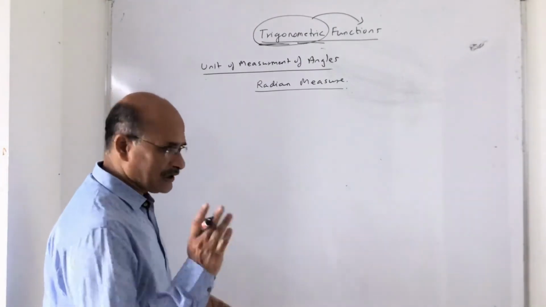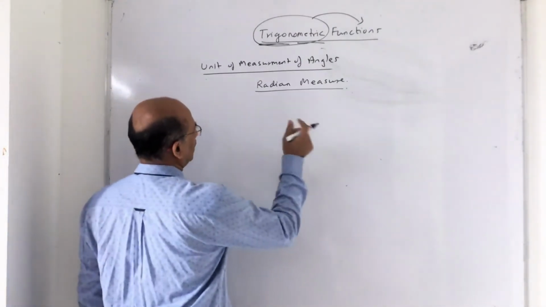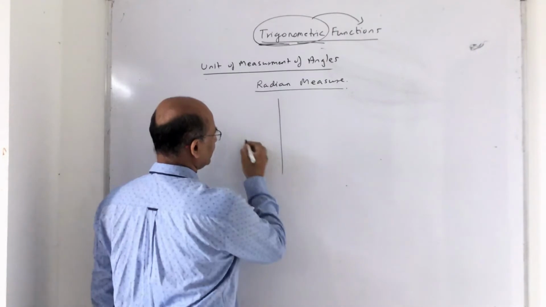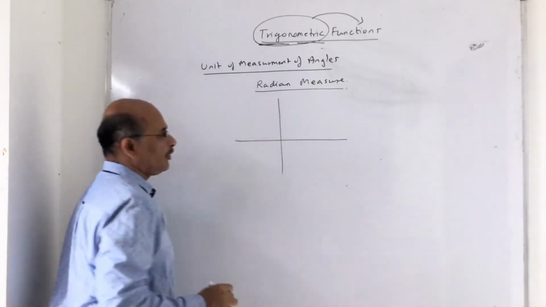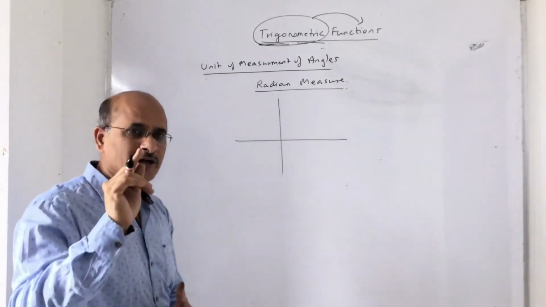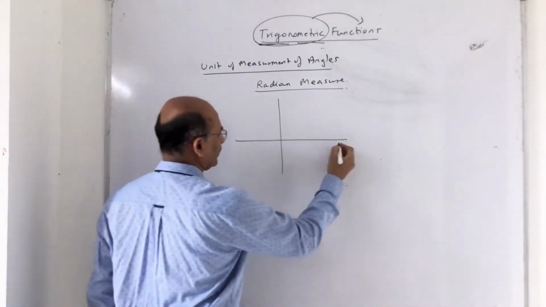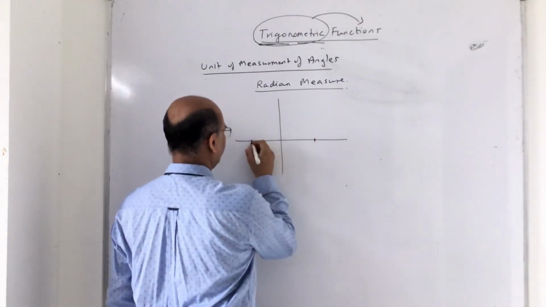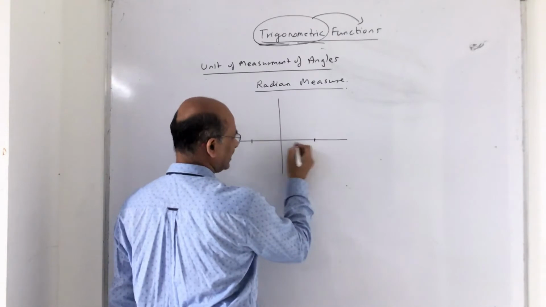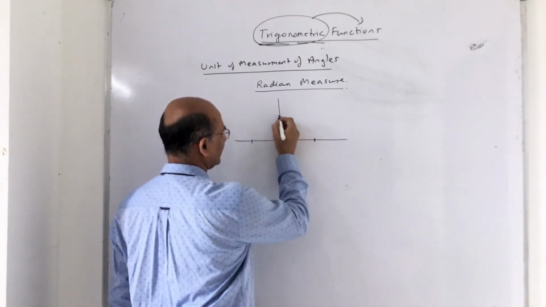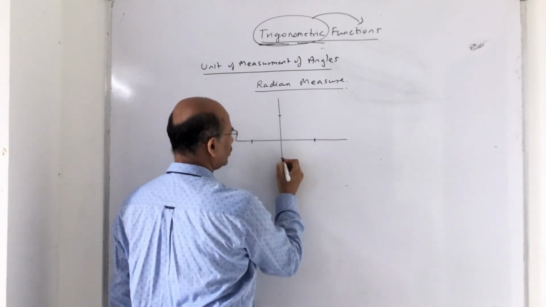Now before we proceed, suppose you consider a unit circle. When I say unit circle, unit means 1. Suppose this is 1 unit, 1 centimeter or 1 meter, whatever it is, and I draw a circle.